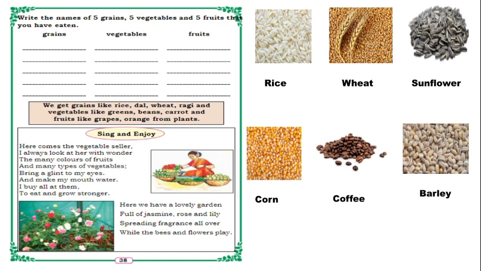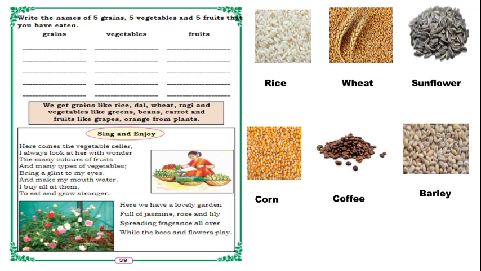So here we should write grains, vegetables, fruits. So you know vegetables and fruits. Yes, no, children? Yes. So what are grains, children? So grains means we can say hard seeds, which we will get from the plants. Okay, hard seeds. You can see in the picture, for example, rice, wheat, sunflower, corn, coffee seeds, barley. Okay, these are the examples for grains.